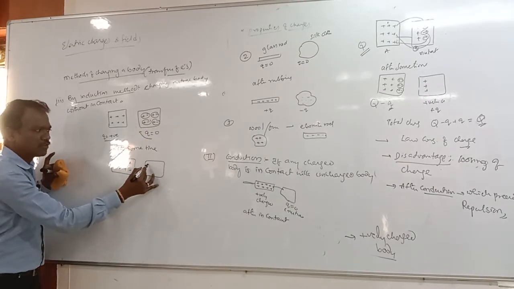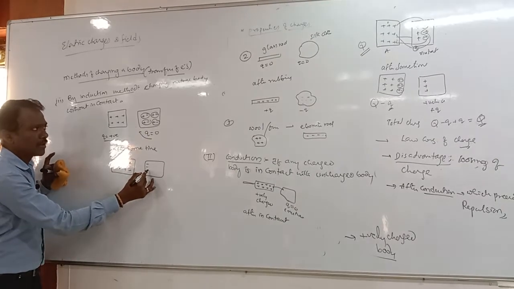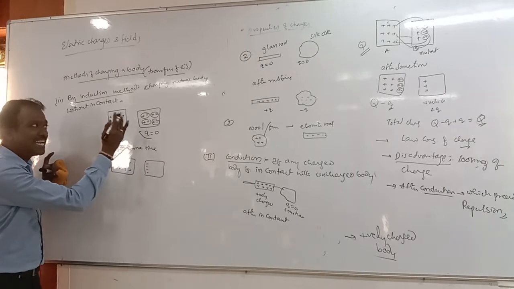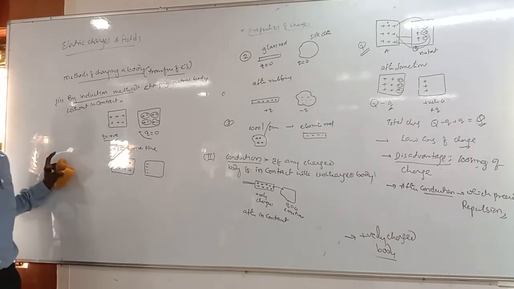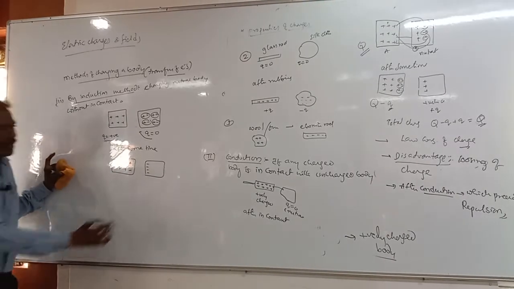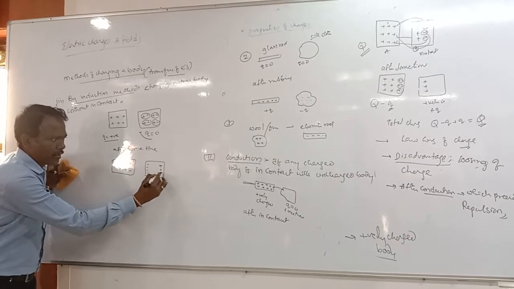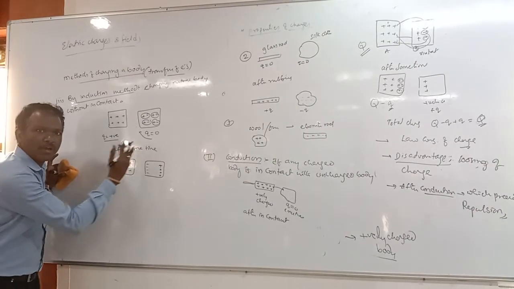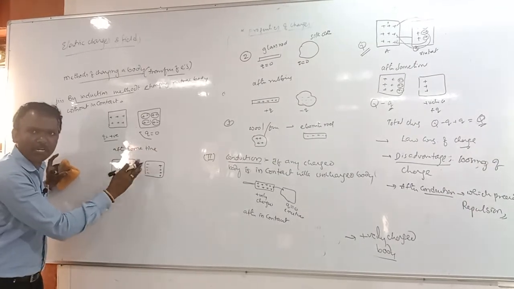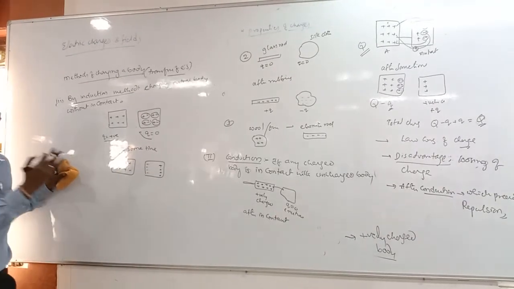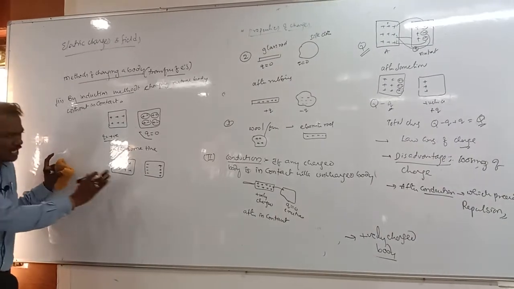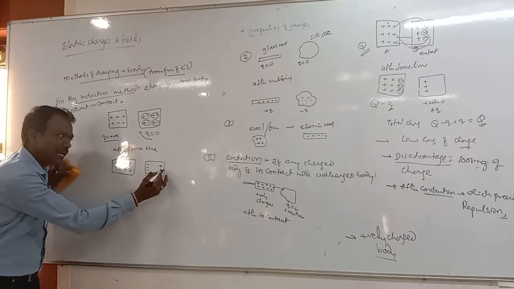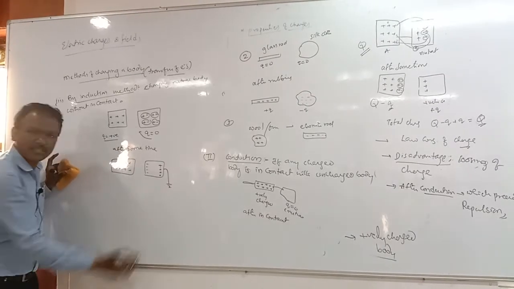Only these negative charges will come to the nearer end of the positively charged body, and like charge will move to the other end because of repulsion, it moves away; due to attraction, it comes here. Keep it again and connect this end to the earth.